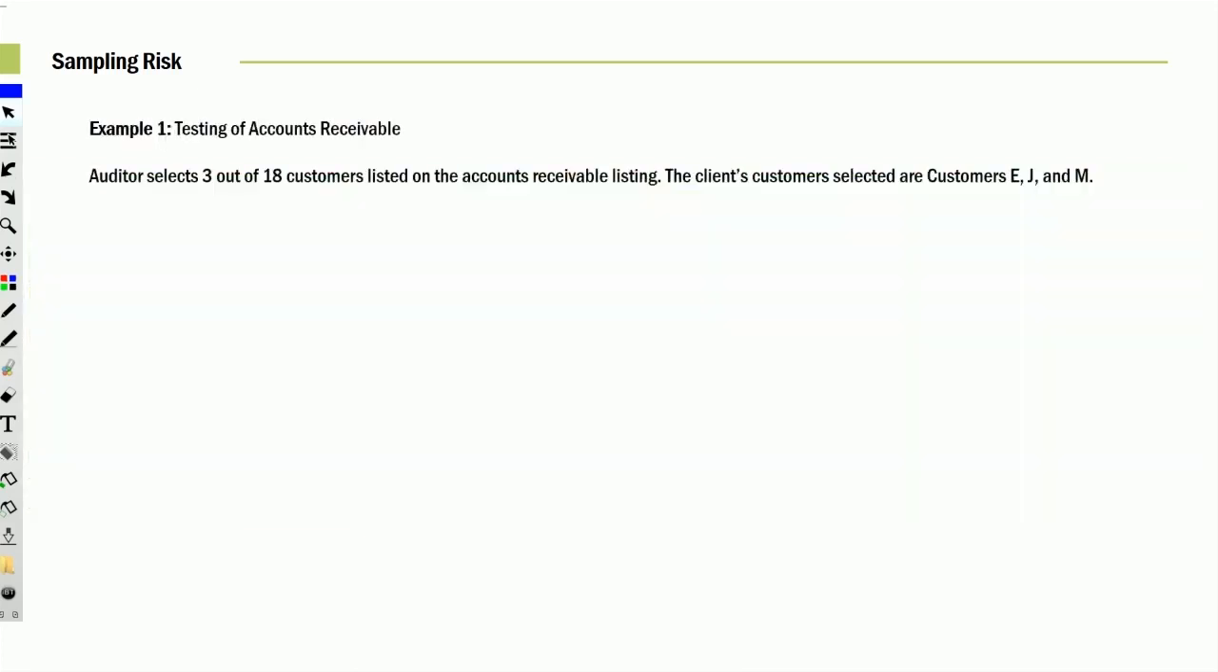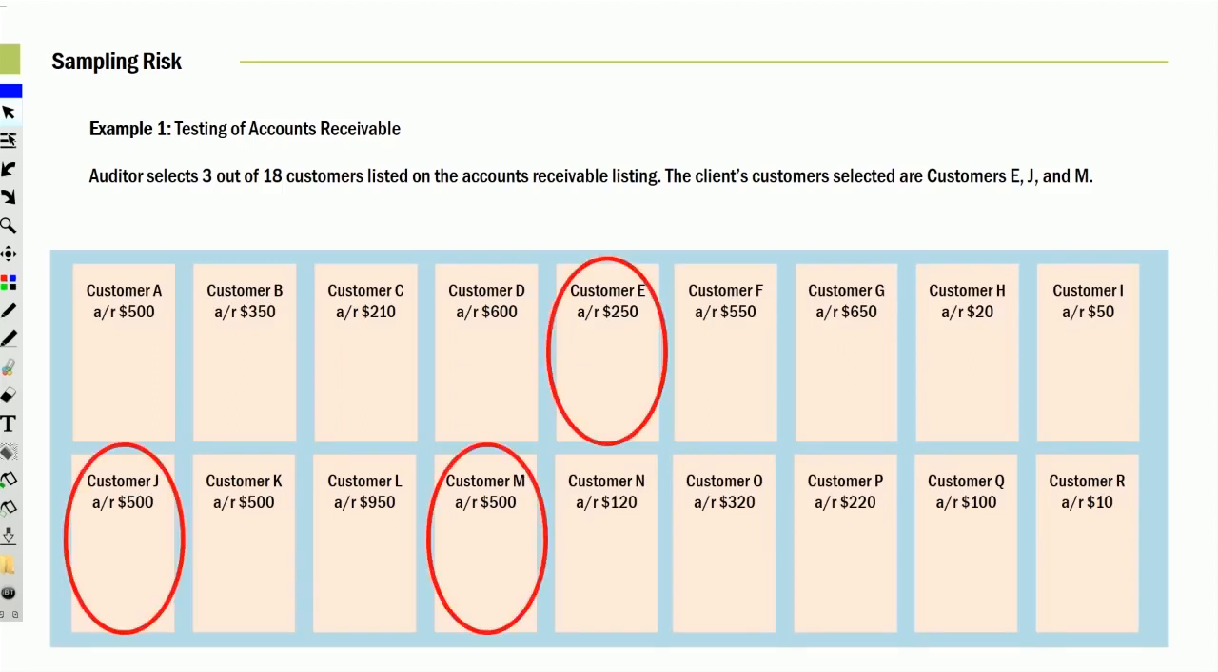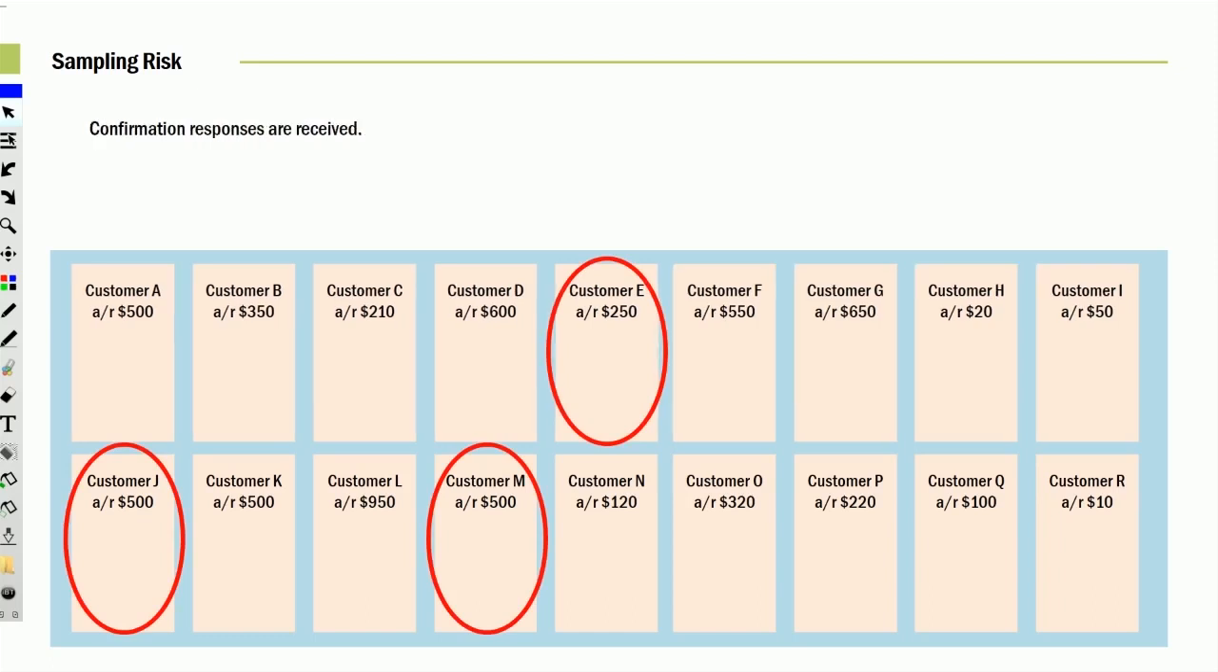Let's take a look at an example. An auditor selects 3 out of 18 customers listed in an accounts receivable list. The selected customers are customers E, J, and M. So you can see we have all these customers here, and we're going to select E, J, and M. And there they are, E, J, and M. Those are the ones we're going to test. Let's go on to our next slide and see what happens.